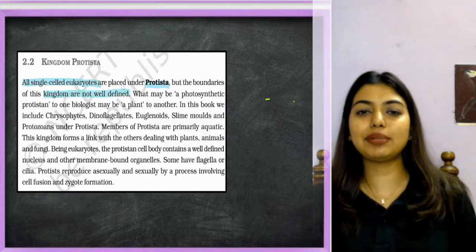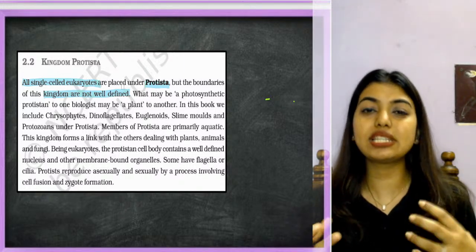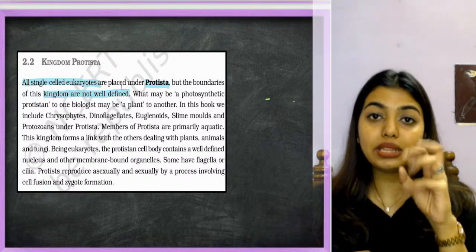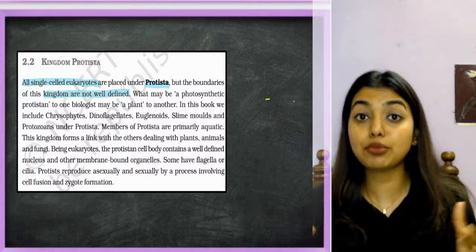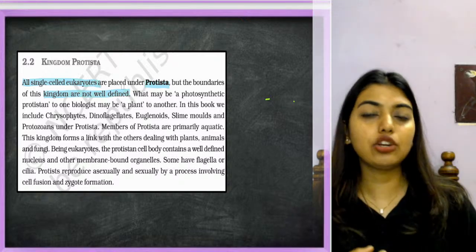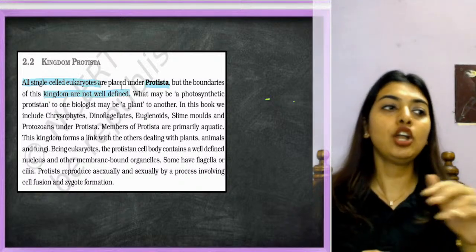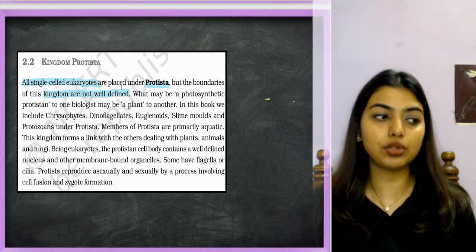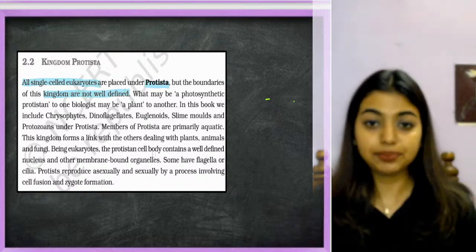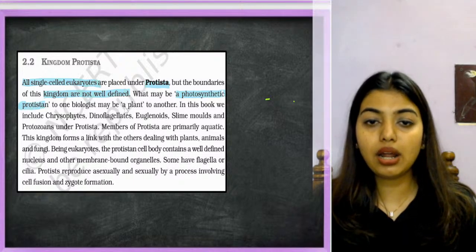Sometimes when we are trying to categorize something, we will not know the boundaries because there might be a connecting link between things. So when these situations come, we are not able to set proper boundaries. Now you cannot set a boundary with your best friend because you already know he or she is your best friend and you have been for years. You cannot say don't take my phone, don't come to my home, don't touch my bed. You cannot set all this because you know that they are connected to you. So what may be a photosynthetic protist to one biologist may be a plant to another.